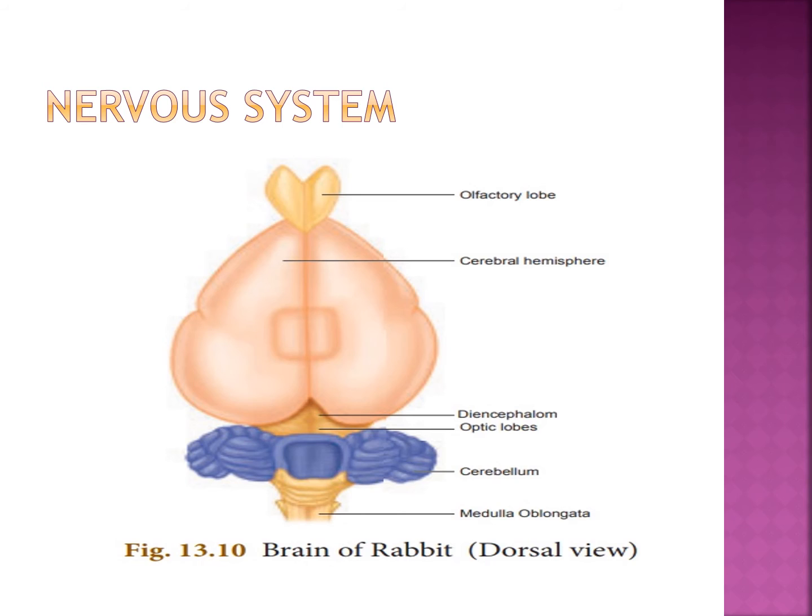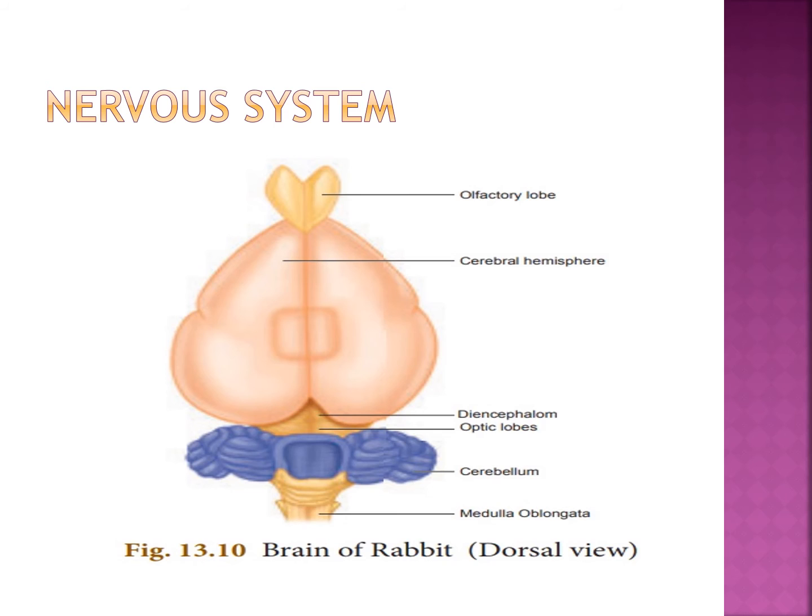PNS is formed of 12 pairs of cranial nerves and 37 pairs of spinal nerves. ANS comprises sympathetic and parasympathetic nerves.